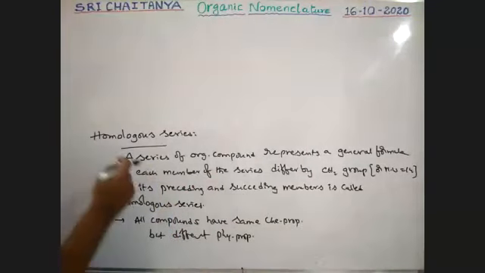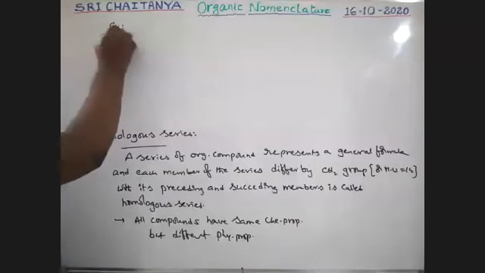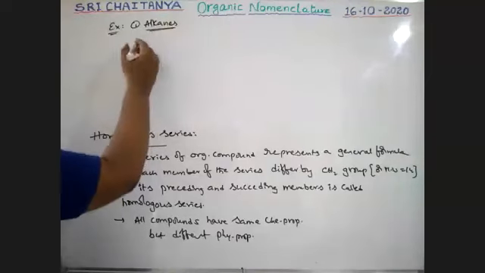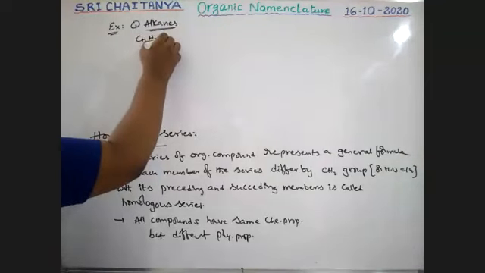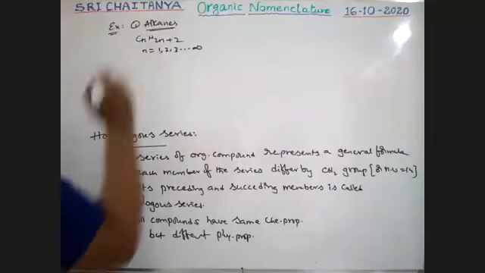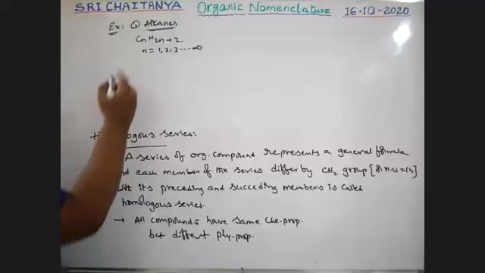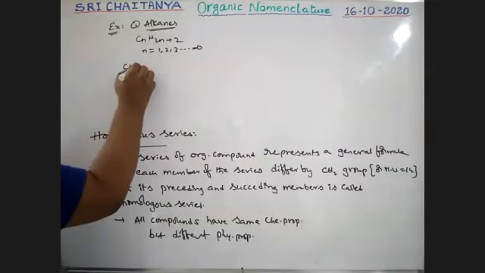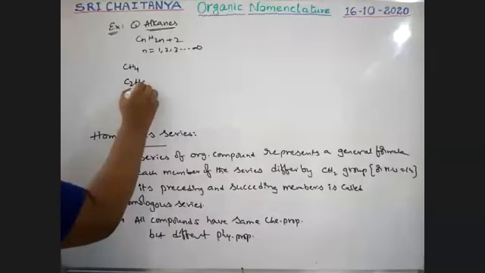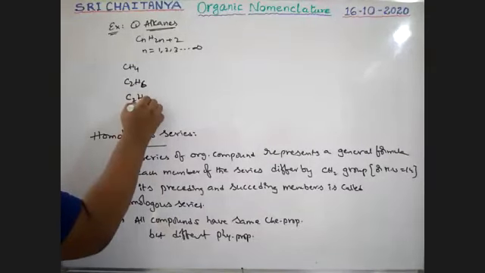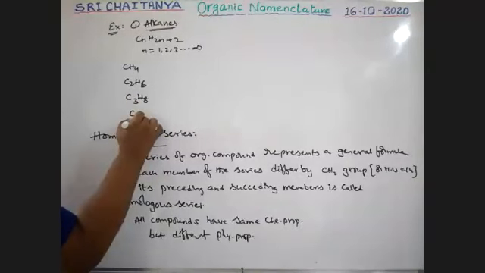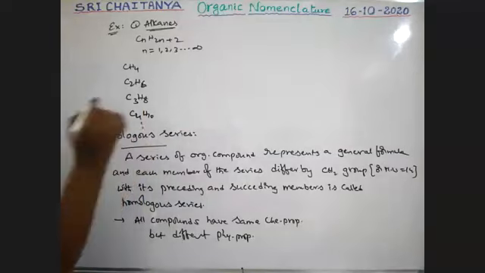See here some of the examples. Example one, alkanes. Alkanes, general formula CnH2n+2. Here n equals 1, 2, 3, etc. up to infinity. Write down the sequential compounds. Put n equals 1, CH4. Now n equals 2, that is C2H6. n equals 3, C3H8. C4H10, like this going on, boys.